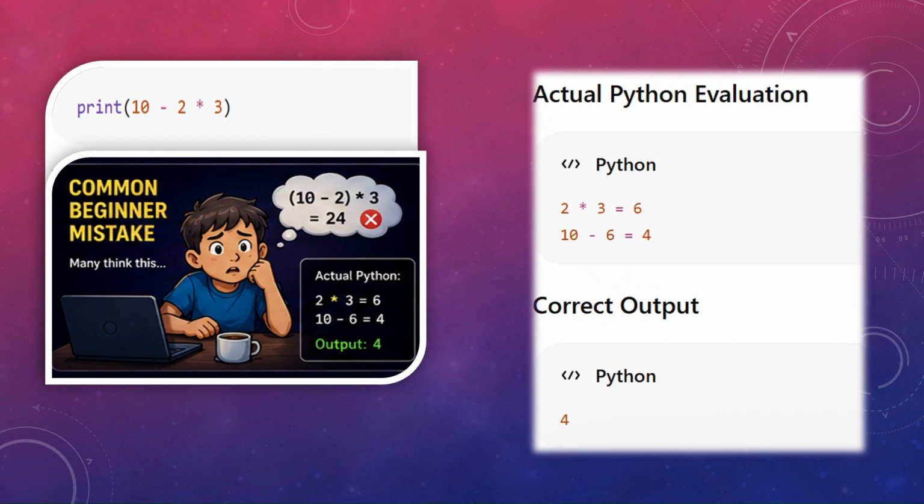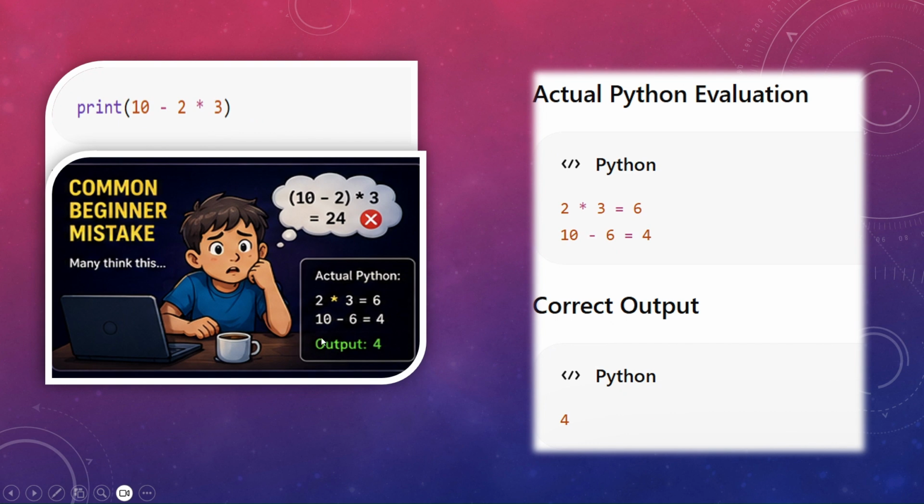So now the biggest common mistakes that many think, right? Now see, print 10 minus 2 multiplied by 3. This is within the parenthesis. So what will they do? They'll do 10 minus 2. No. Now there are two operations inside the parenthesis, correct? So inside the parenthesis, whatever is there, again apply the rule. Which one of these operators has higher precedence? Multiplication, correct? So we'll do multiplication first. That means 2 star 3, 2 multiplied by 3, that is 6, and then 10 minus 6 is 4. So your answer is 4.